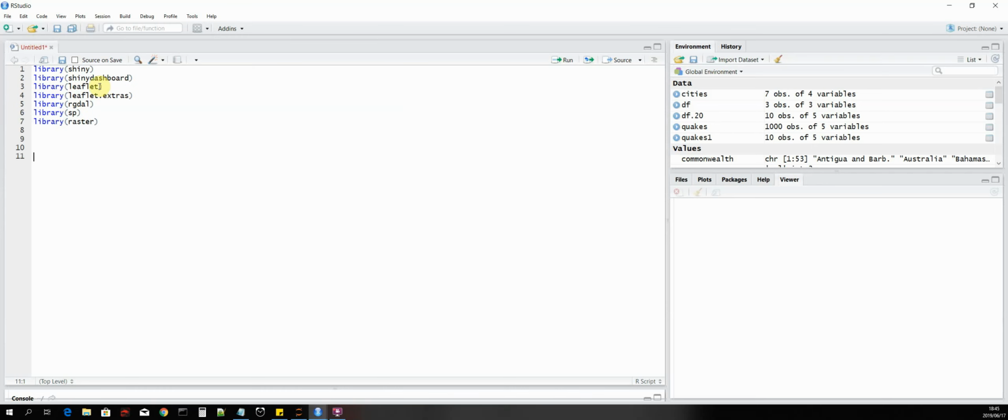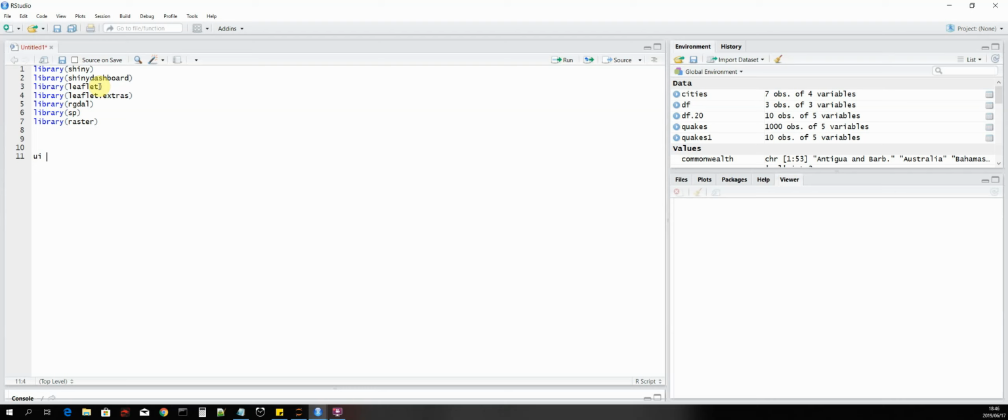Okay, so now the next thing that we are going to do is add the code section for our user interface, which is called UI. We are going to write all the code in one file, but typically you'd create a separate UI file with all your UI code, and then a separate server file with all your backend code, right?